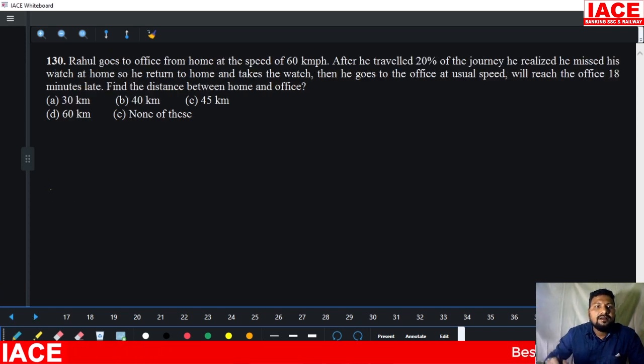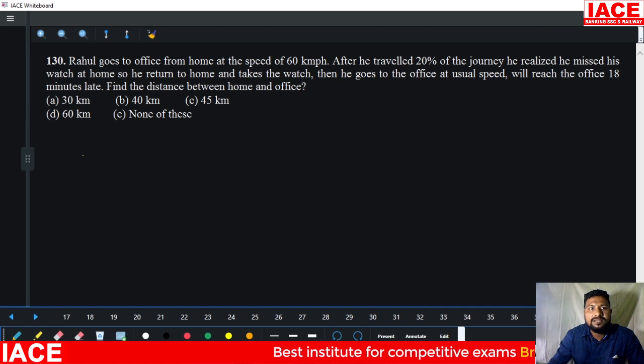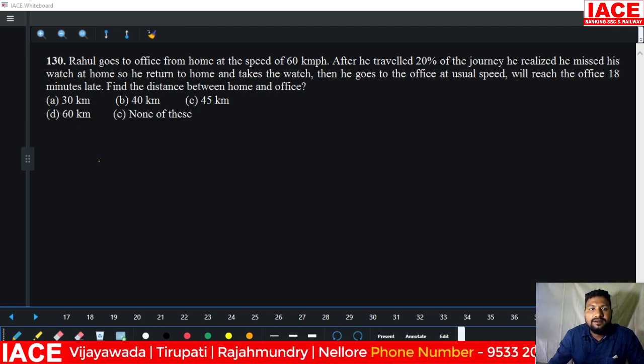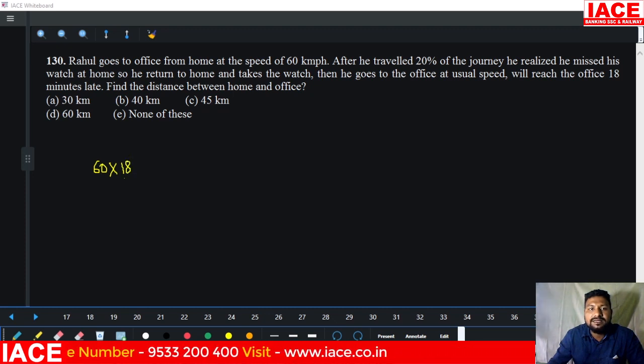Next, Rahul goes to office at 60 kmph. After he traveled 20% of the journey, he realized he missed his watch at home. So he returned home and takes the watch. Then he goes to the office at his usual speed. He will reach the office 18 minutes late. Okay, why is he getting 18 minutes late? His speed is 60 km per hour. He is getting how many minutes late? 18 minutes late. 18 minutes convert into hours.